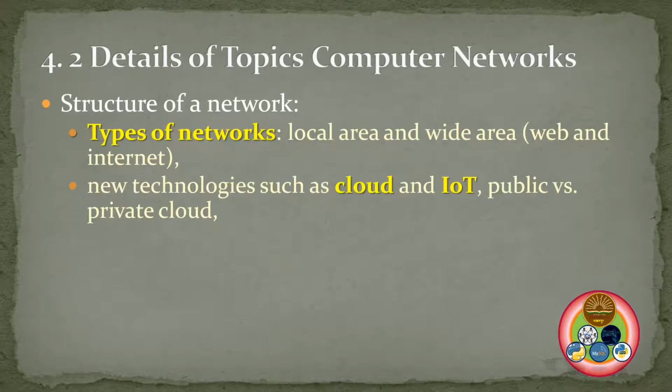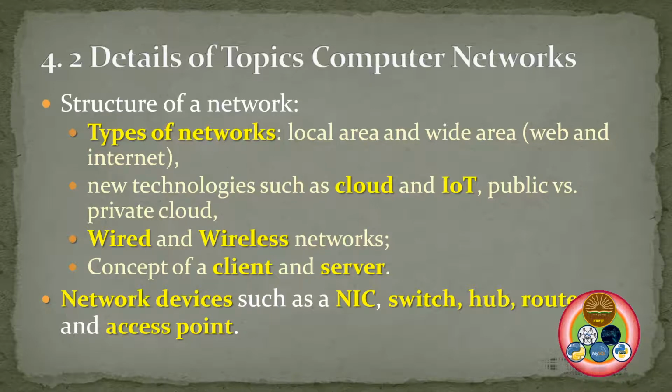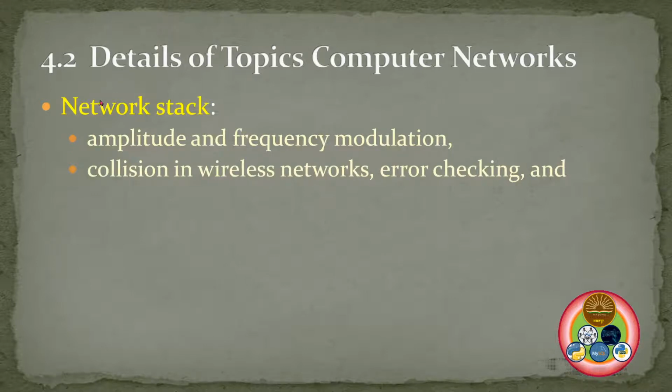It is computer networks. We'll see the different kinds of networks, LAN, WAN. We'll see what a cloud is, what IoT is, public cloud versus private cloud, wired and wireless networks, what the client-server environment is, and the various kinds of networking devices: NIC, switch, hub, router. Generally theoretical questions come, like what is cloud, what is IoT, and the difference between wired and wireless networks. One question is also generally asked about the next topic, which will come subsequently and is based on IP addressing and LAN structure.